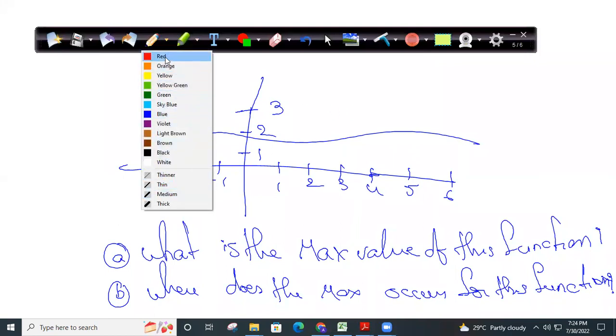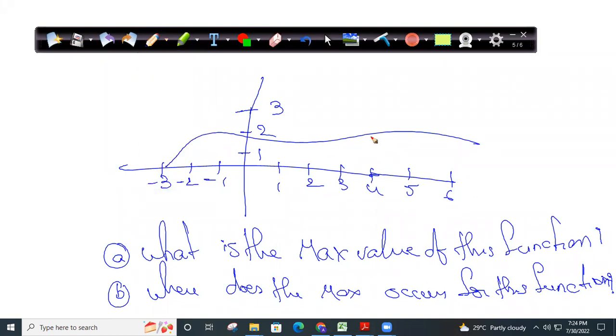If I ask you what is the maximum value of this function, that answer is the maximum value, the output. Maximum value means output. If I draw this, clearly it should be somewhere around 2 or 2.1. So the maximum value of this function is 2. The maximum value occurs at 5.